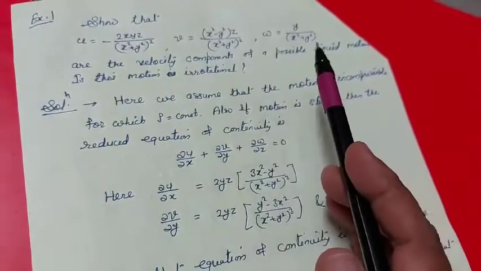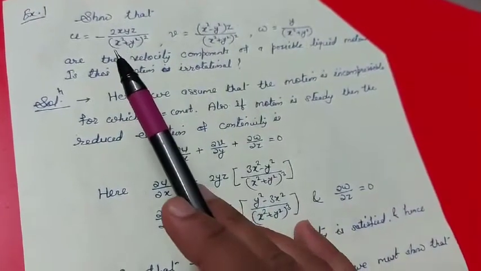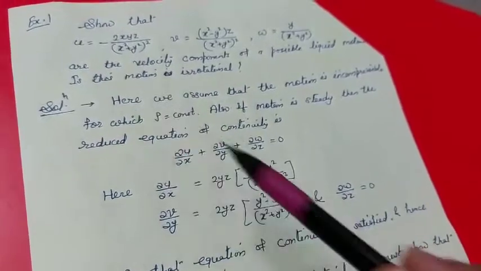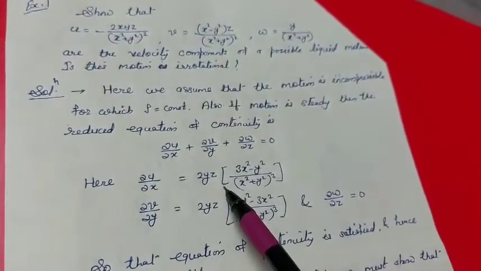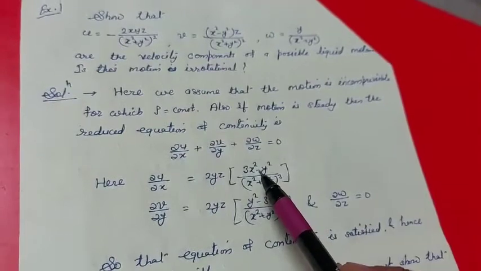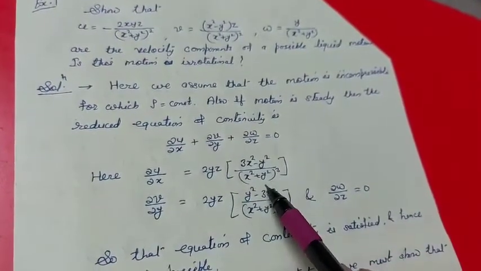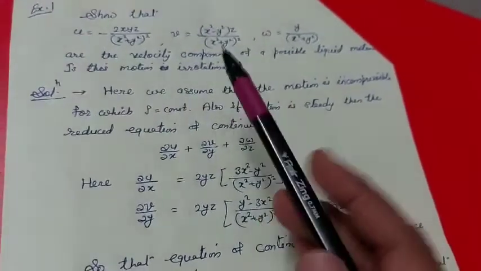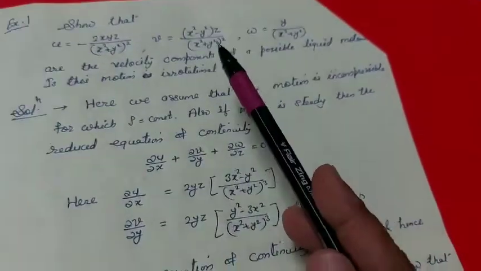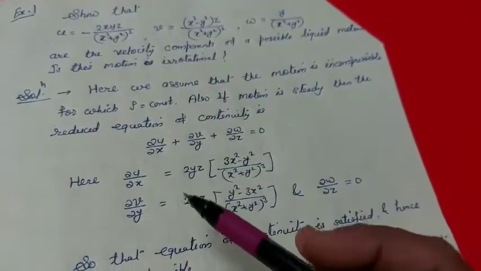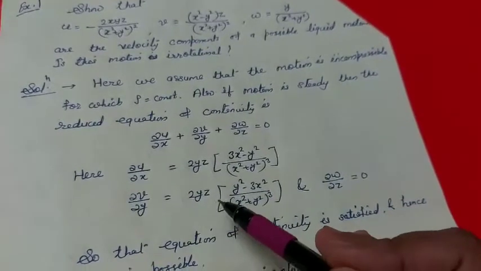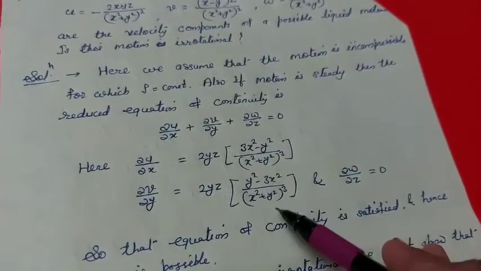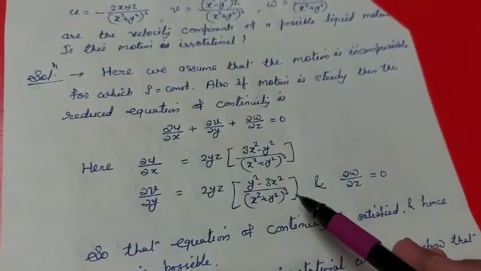given u, v, w. So, accordingly, first of all we differentiate partially u with respect to x, we have del u by del x is equal to 2yz into 3x square minus y square upon x square plus y square whole cube. Similarly, when we differentiate partially v with respect to y, we have del v by del y is equal to 2yz into y square minus 3x square upon x square plus y square whole cube.